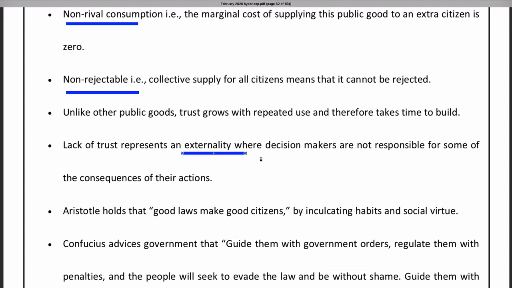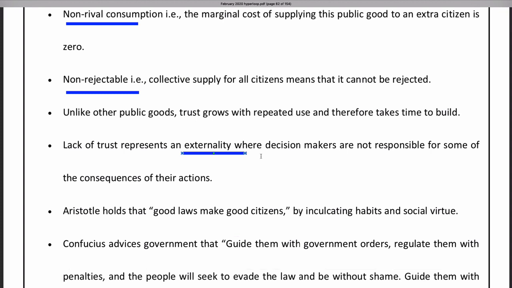That is a negative externality. Similarly, if there is a lack of trust, there will be a negative externality. That is, the people may not be able to believe the government. They will doubt. They will think before acting. If the government is asking them to pay taxes, they will doubt it and try to evade the taxes.